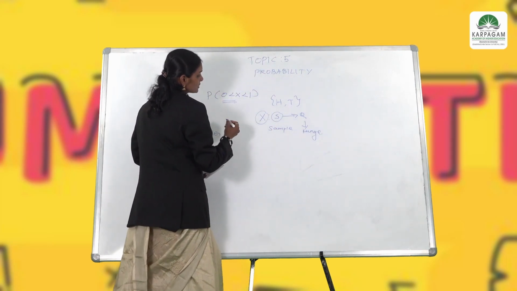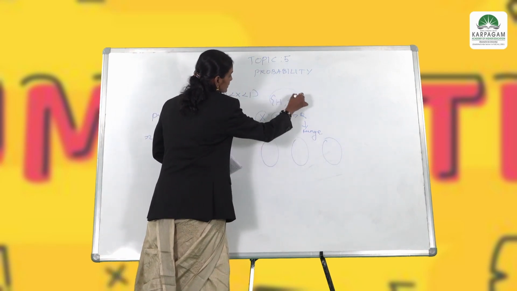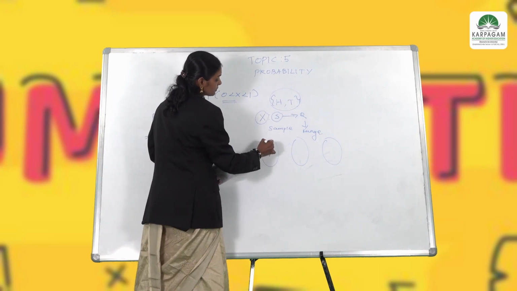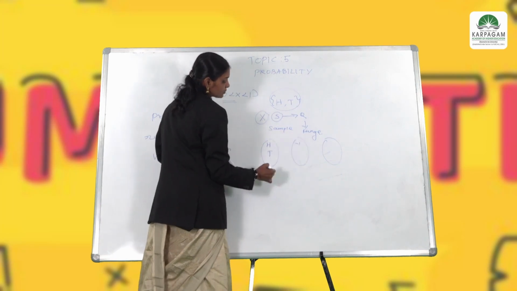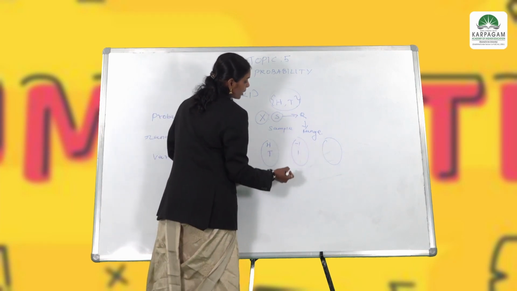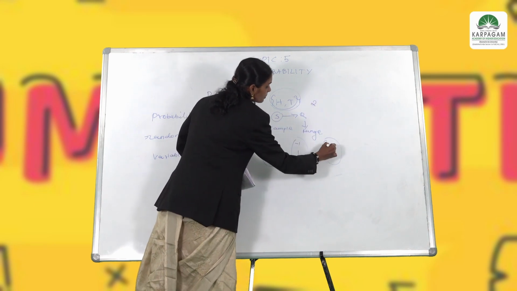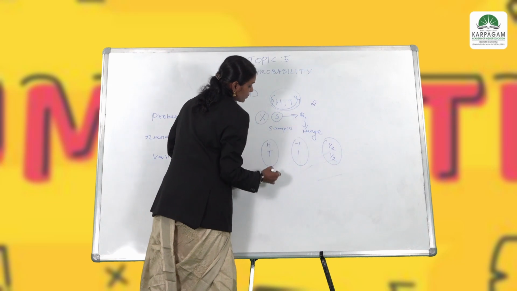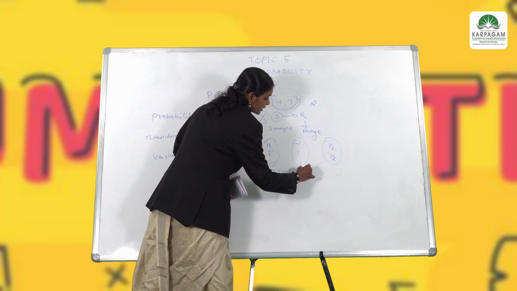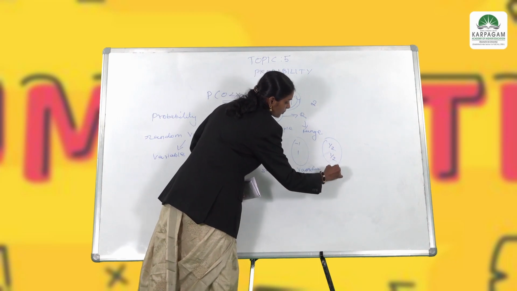So how do we define it? Here our sample space is only head and tail. Whenever I take the value h, I mark it as -1, and when I take the value t, that is tail, I mark it as +1. The total number of elements in the sample space is 2, therefore h is 1/2 and t is 1/2. This is the sample space, this is the random variable, and this is called the probability.